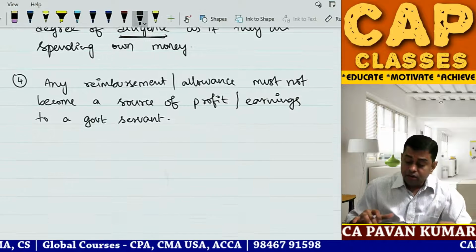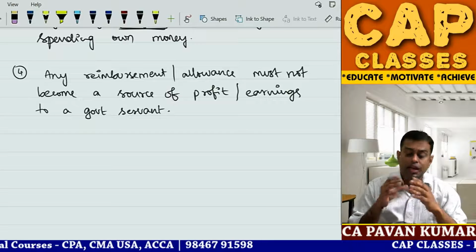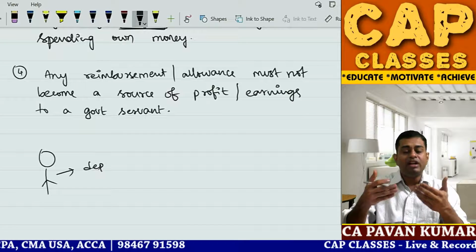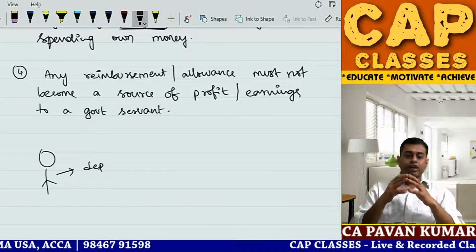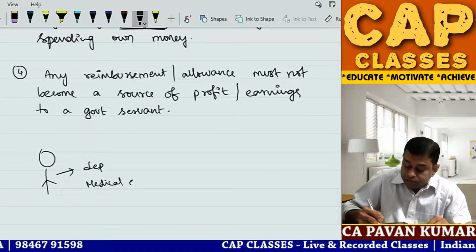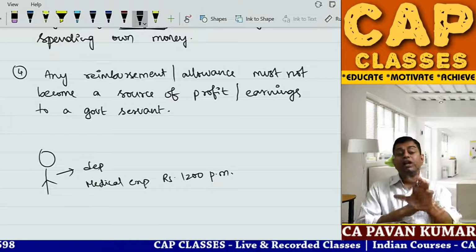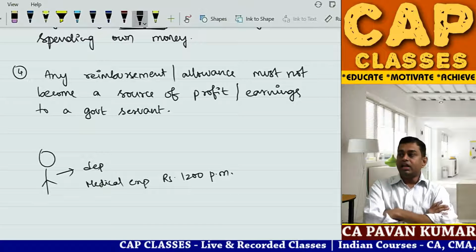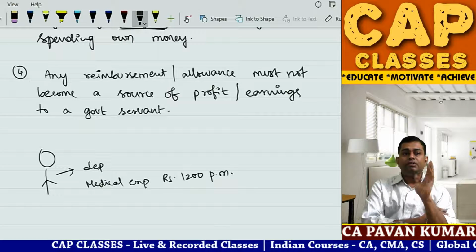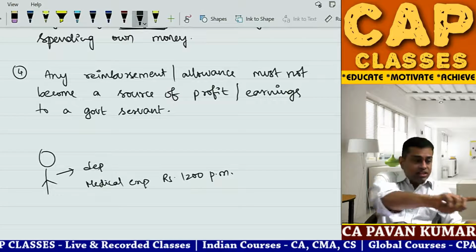For example, if you are a government officer or working in government, as per the government rules, this government employee is there, no? His dependents like mom, dad, or maybe wife or children, their medical expenses reimbursement up to, say, for example, rupees 1200 per month will be reimbursed by the government. So if you are spending some money towards the medical expenses of mother and father, you can get reimbursement up to 1200 per month. But actually what happened,